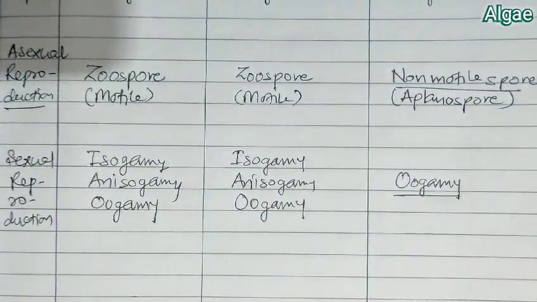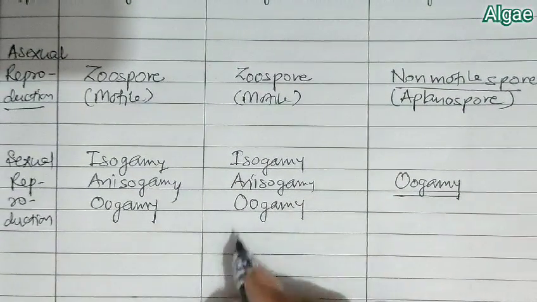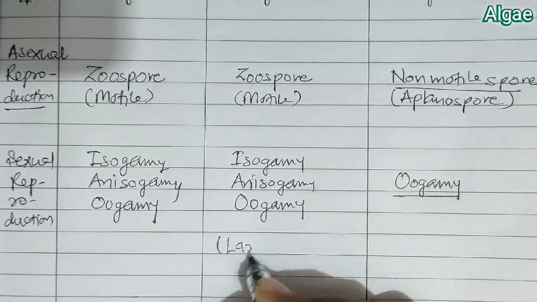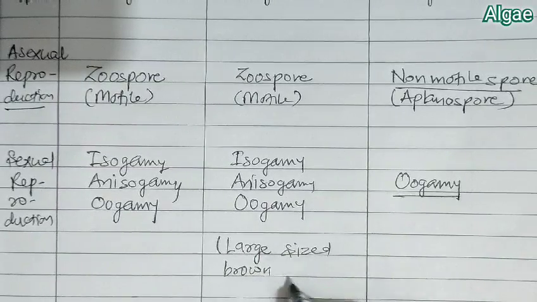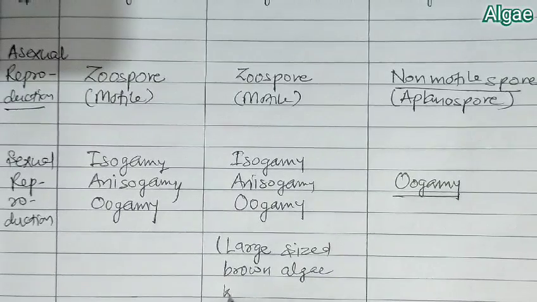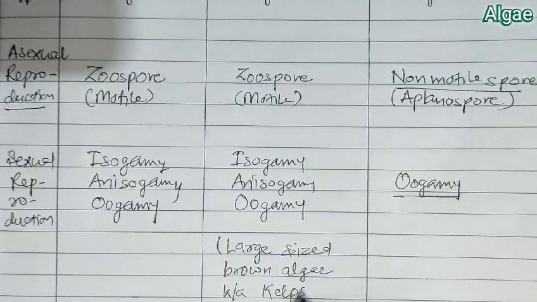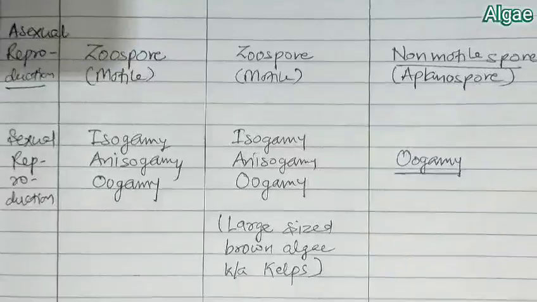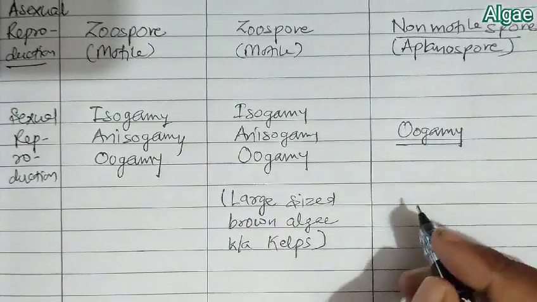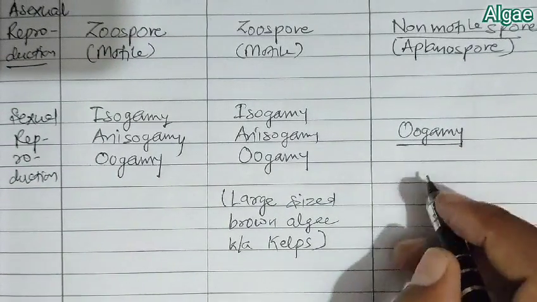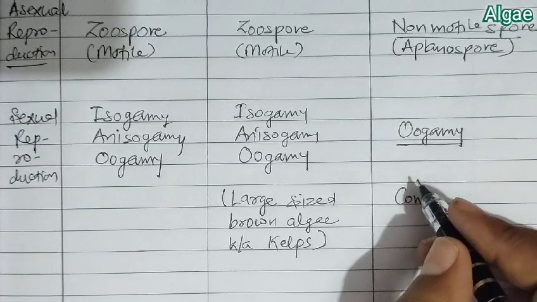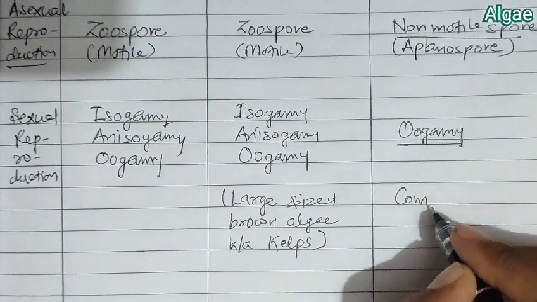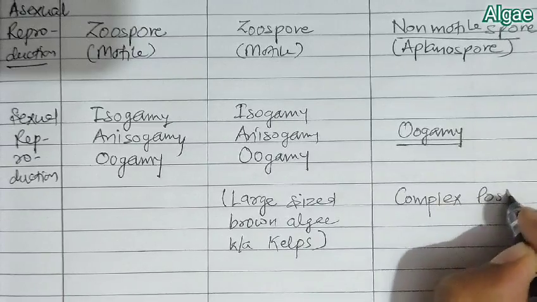Now next to vegetative reproduction, when we talk about asexual reproduction, a motile spore, that is zoospore, is produced in case of green algae. In case of brown algae also there is a presence of zoospore, but in case of red algae there are non-motile spores.